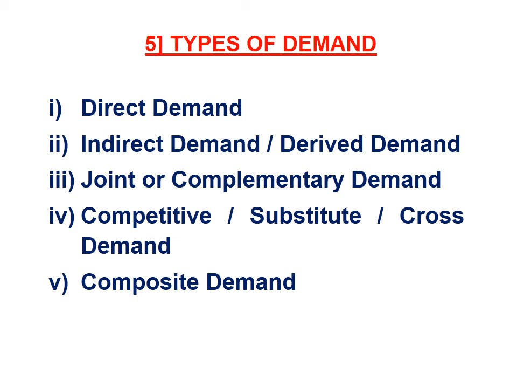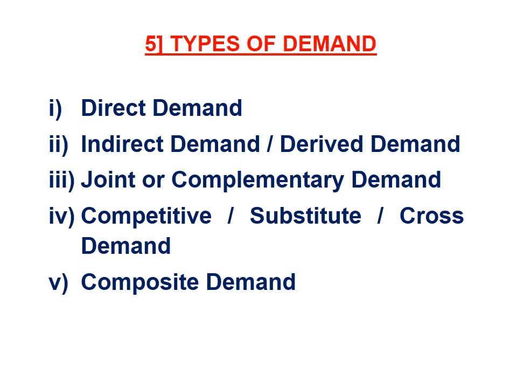Next one is competitive demand or substitute demand or cross demand. Competitive demand is also known as substitute demand and it is also known as cross demand. Now let us see what is competitive demand. When price of one commodity competes with price of another commodity, that is known as competitive demand or substitute demand or cross demand. For example, Pepsi and Coke, sugar and jaggery, they all have what? Competitive demand. Understood here?